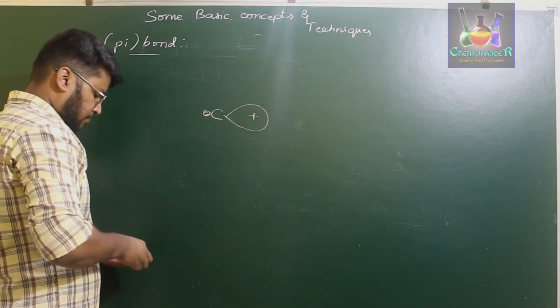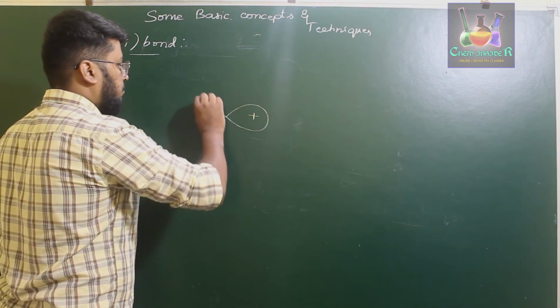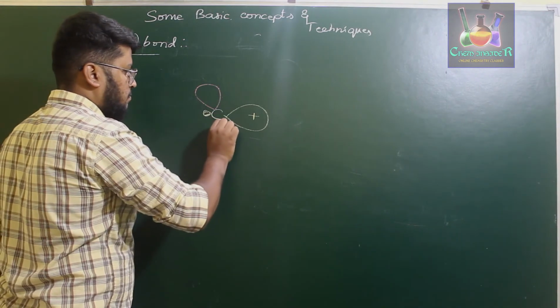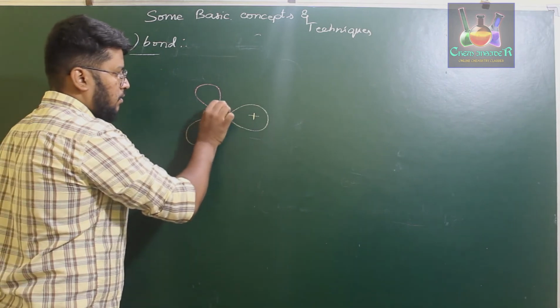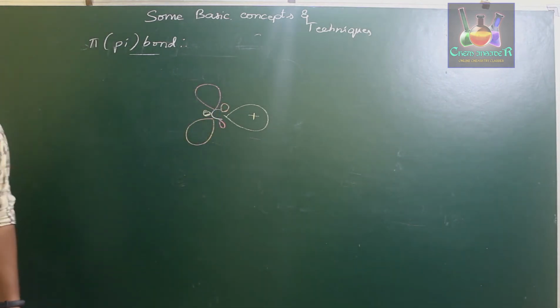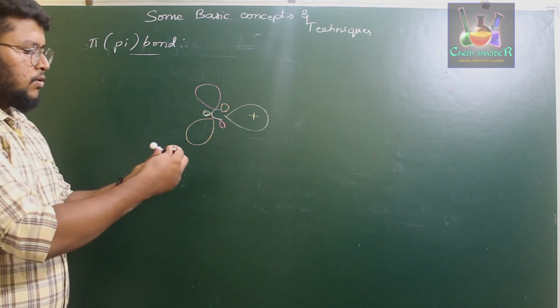One more will be in this direction, and there will be one more present in this direction. Okay. So now if you consider the geometry, those molecules will be looking like this.